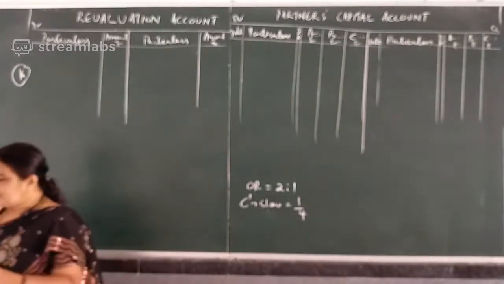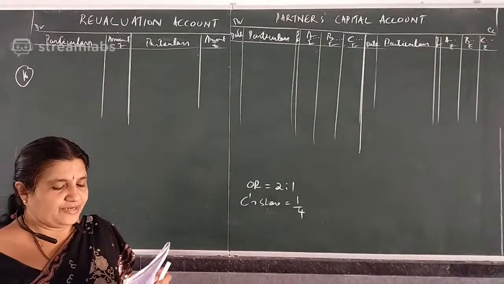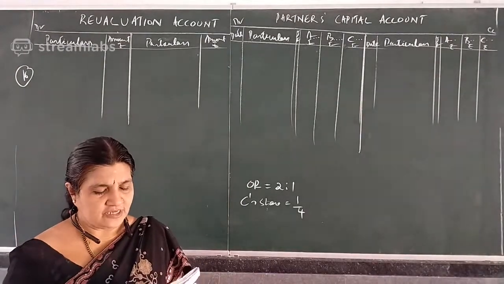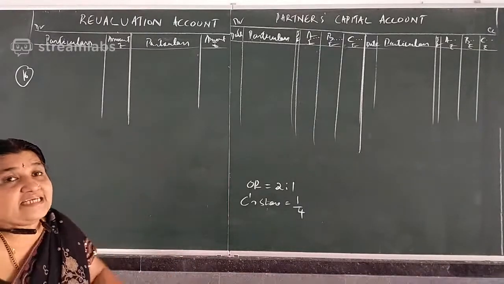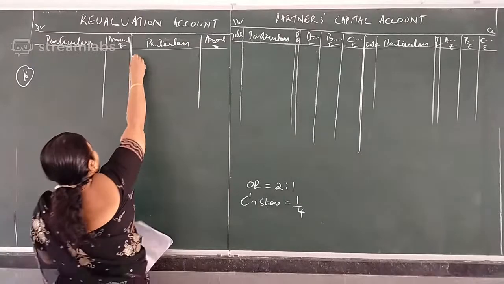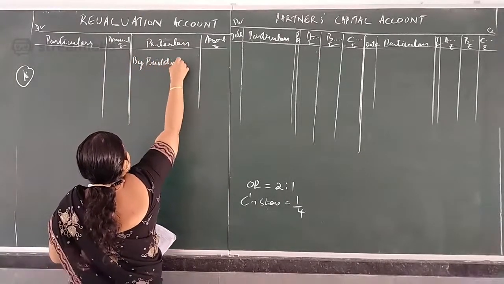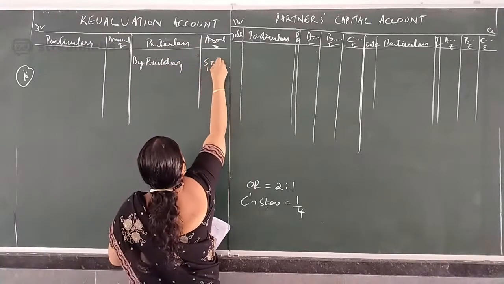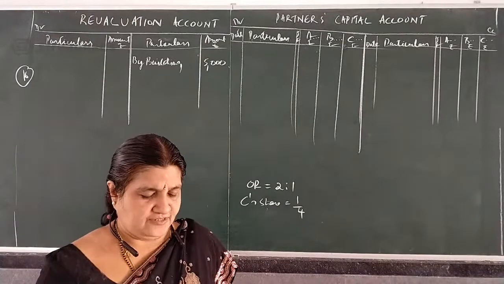Now see how much in the balance sheet? Balance sheet building amount is 40,000 and adjustment building amount is 45,000. So there is increase in building. So here you are to write by building, the difference amount 5,000.